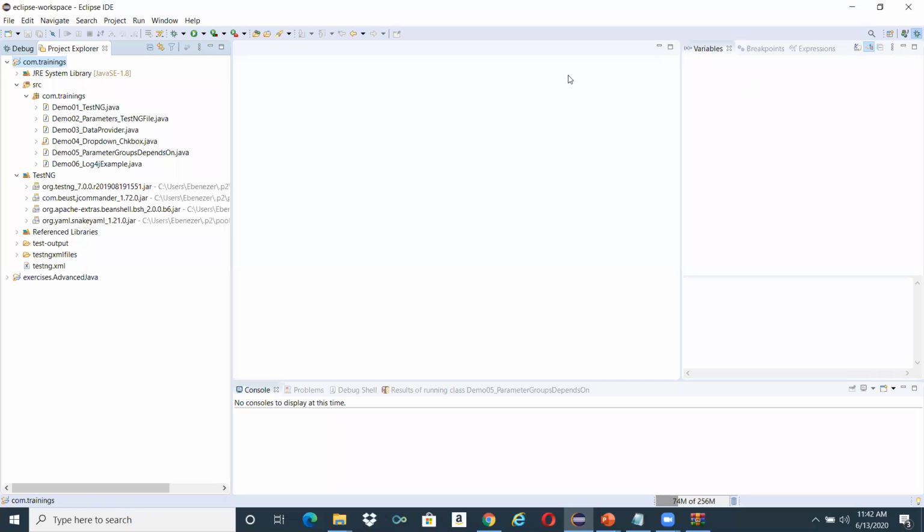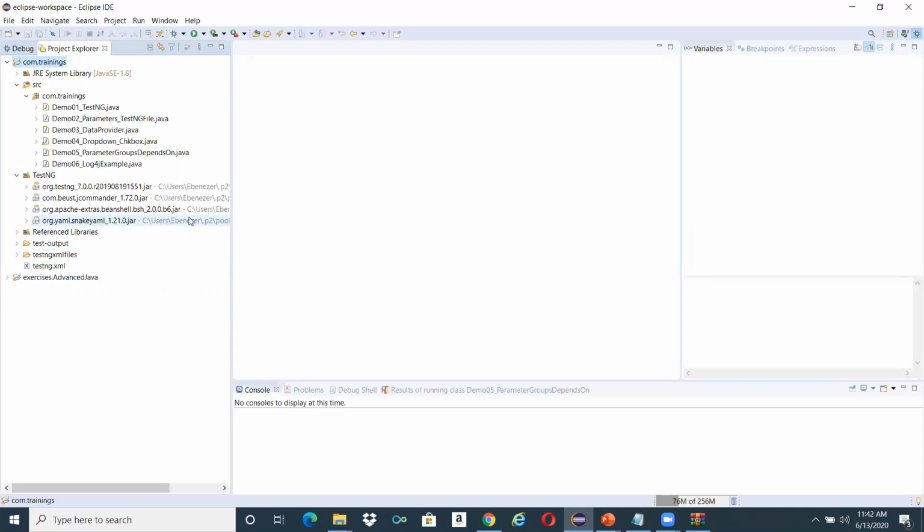Post that, try to download all the Java files. When I say all the Java files, first, try to download Selenium jars. Second, try to download TestNG jars. And after that, try to download Chrome driver jars. So these are the three types of jars that you need to download.